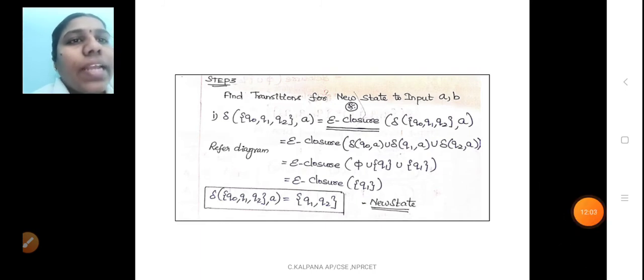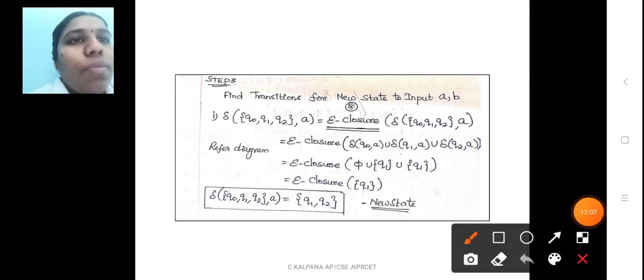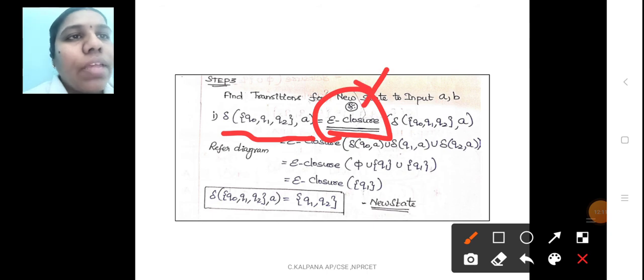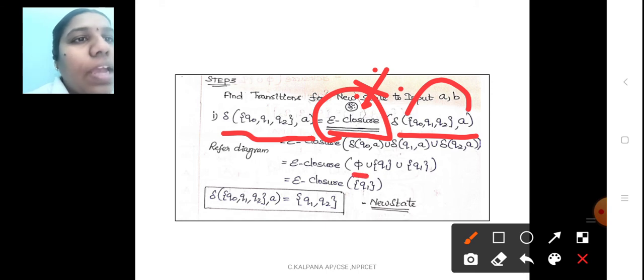The extended transition function is epsilon closure of, the formula is Q0, Q1, Q2, comma A equal to epsilon closure. It is very important. Then delta of Q0, Q1, Q2, comma A. First find out Q0, comma A. There is no input for Q0, comma A, so I represent it by a dash. Q1, comma A, answer is Q1. Q2, comma A, answer is Q1. Then finally you will get only Q1 here, so epsilon closure of Q1.